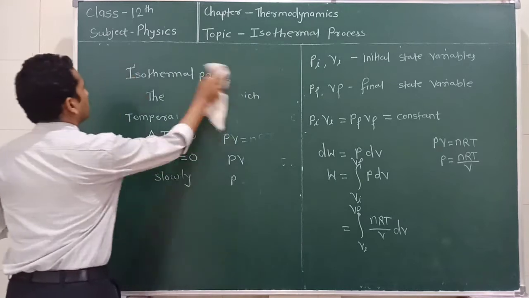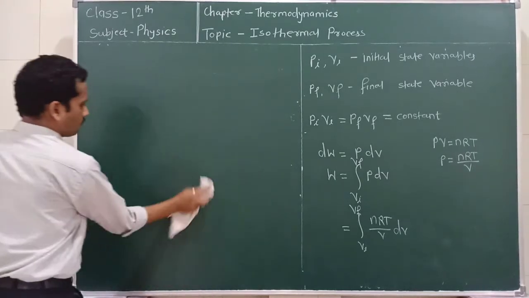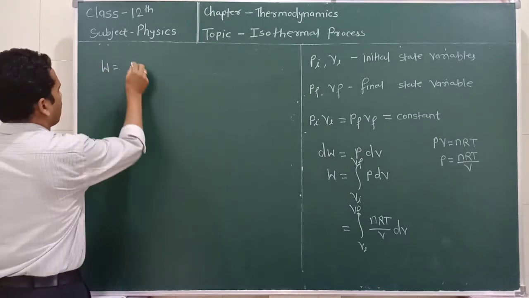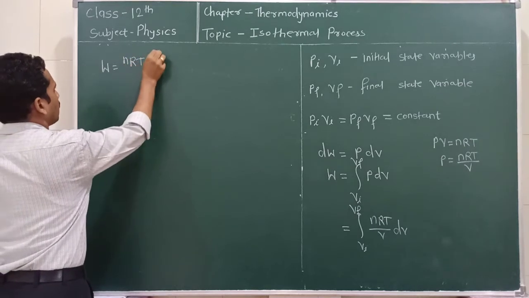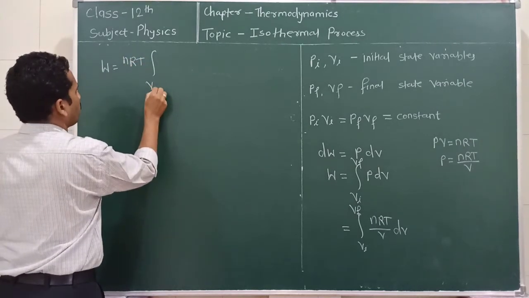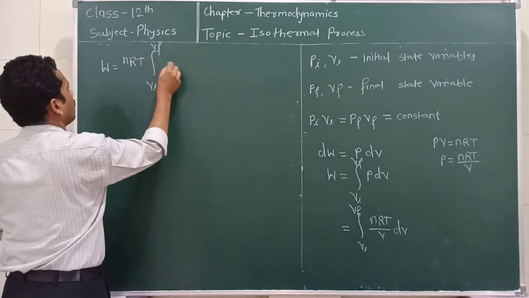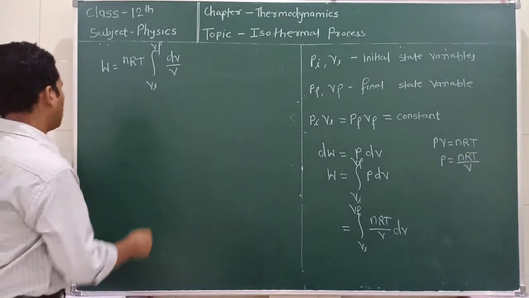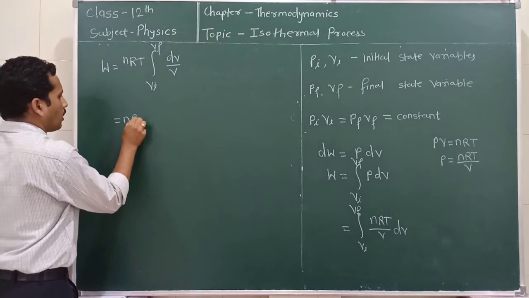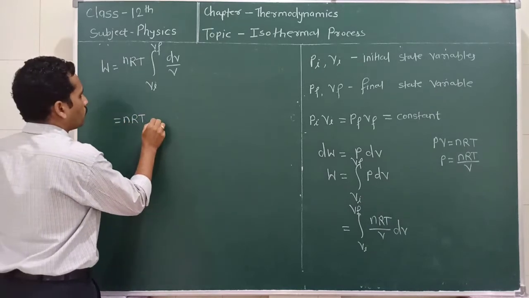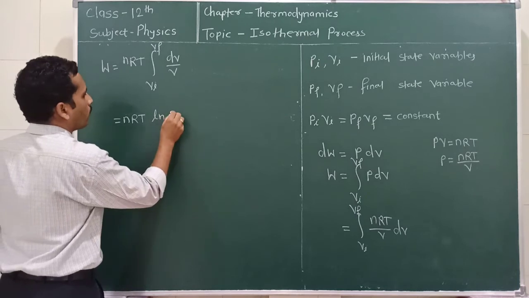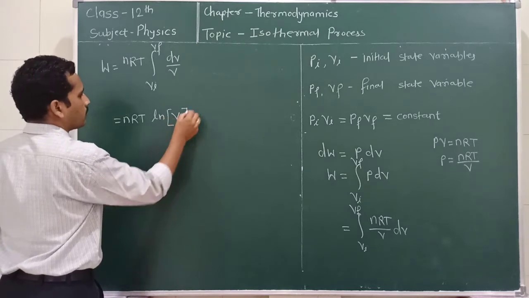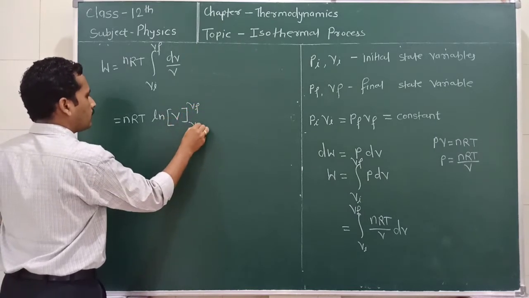So we can write W is equal to nRT times the integration of dV divided by V, and the answer of this integration is nRT into ln of V, with the limits Vf and Vi.